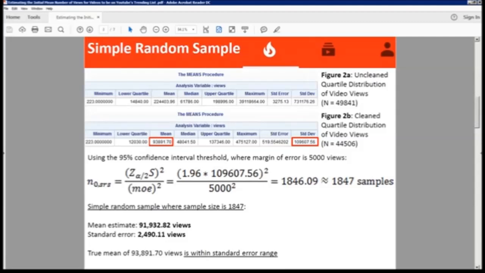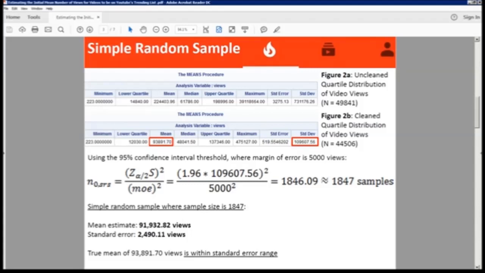For the simple random sample, this is the new data set that we're using for the analysis, with n equals 44,000. Using the 95% confidence interval threshold, we chose the margin of error to be 5,000 views. So we get 1847 samples for a simple random sample.